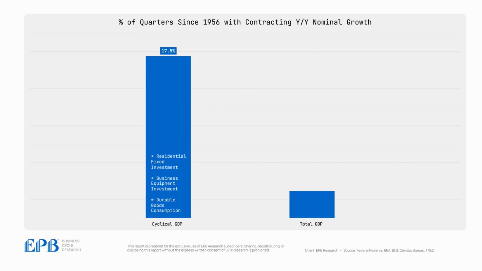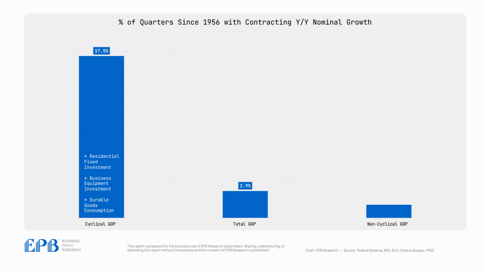Total GDP has only contracted in 2.9% of the quarters, and the non-cyclical part of the economy, what most people focus on, has only contracted in 1.5% of the quarters since 1956. So why focus on this part of the economy at all?